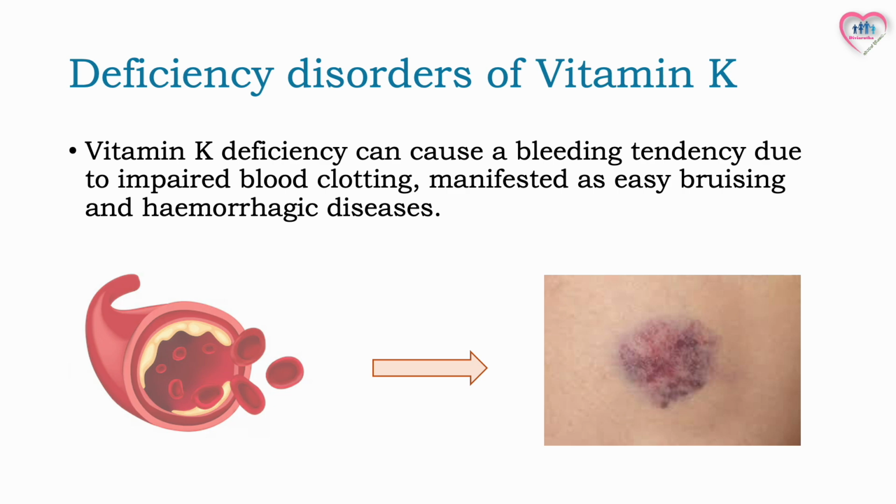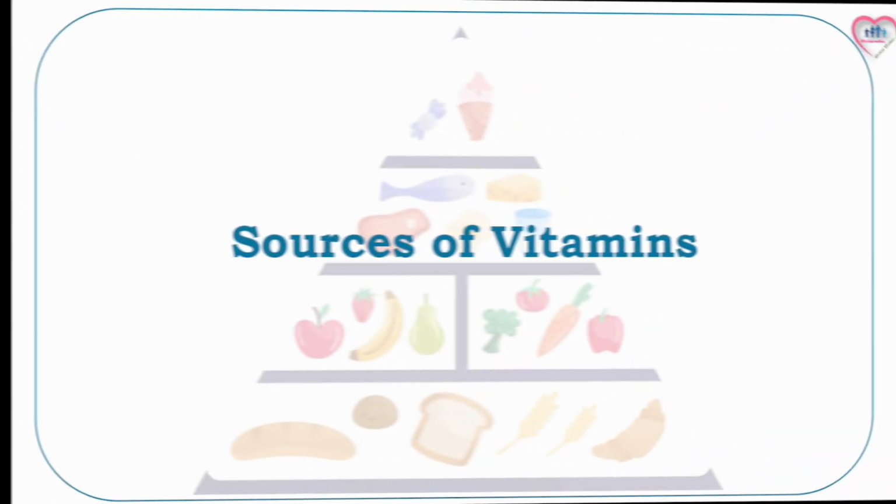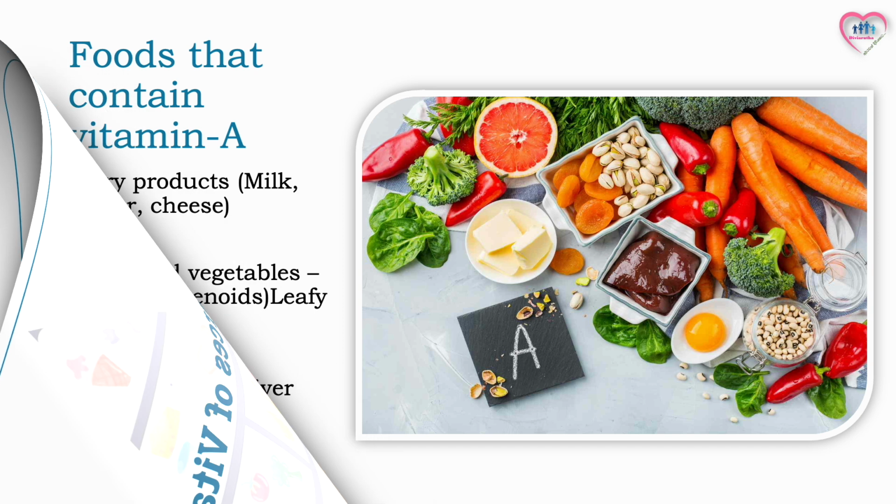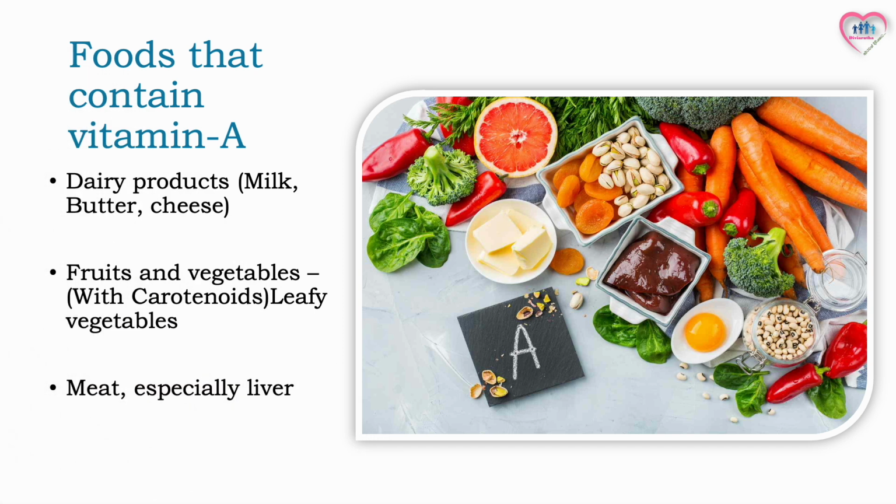Given our understanding of how vitamins work and the illnesses that arise from their deficiencies, it's important to understand which foods have enough levels of these nutrients so that consuming them helps prevent those illnesses. So we'll look at the sources of vitamins. Foods that contain vitamin A are dairy products such as milk, butter, and cheese. Fruits and vegetables with carotenoids. Leafy vegetables and meat, especially liver.